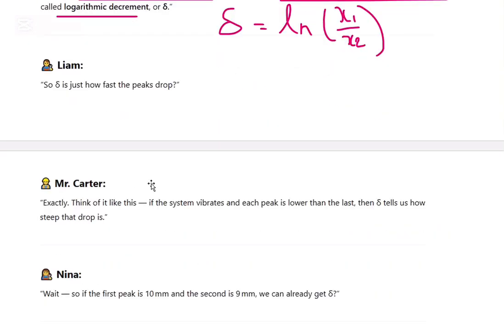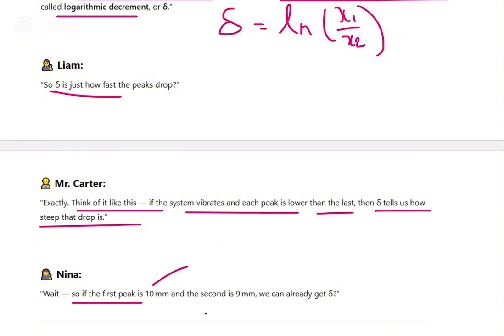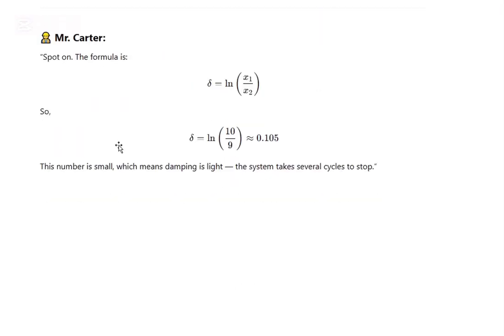Delta is just how fast the peaks drop. Exactly, think of it like this: if the system vibrates and each peak is lower than the last, delta tells how steep that drop is. So if the first peak is 10 and the second peak is 9, we can already get delta. Spot on. The formula is this one, so we can get the delta.